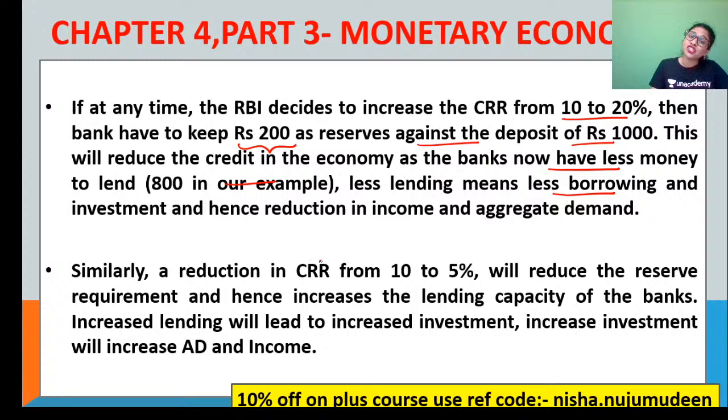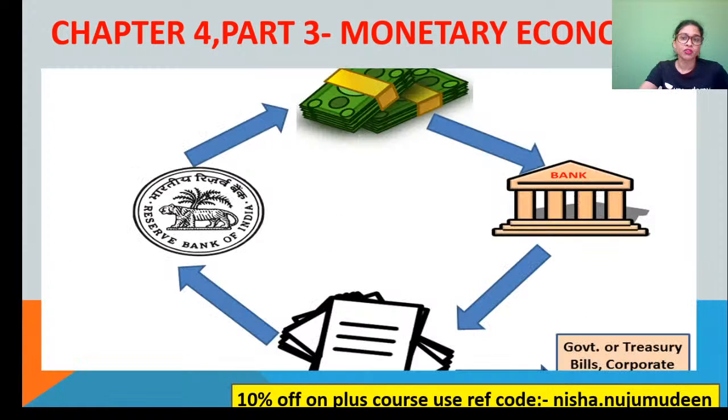Now when there is a reduction of cash reserve ratio, from 10% to 5%, things will be very much different. Automatically the lending capacity of commercial banks will increase because more money is supplied in the economy. Automatically the opposite of what happened in increasing CRR happens in reduction of CRR. Investments will increase, more money supply. Income will increase. Automatically aggregate demand will also increase. Please understand these scenarios. If you understand it like an interconnection story, it becomes easier for you.